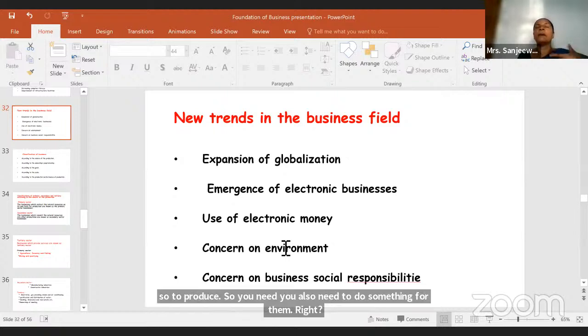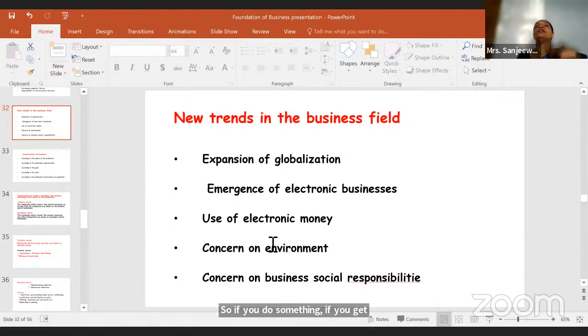If you get something from them and you do something in return, that is business social responsibility, right? So these are the new trends, children. What are the new trends? Expansion of globalization, emergence of electronic business, use of electronic money, concern on environment, concern on business social responsibilities, right? So these are new trends in the business field.